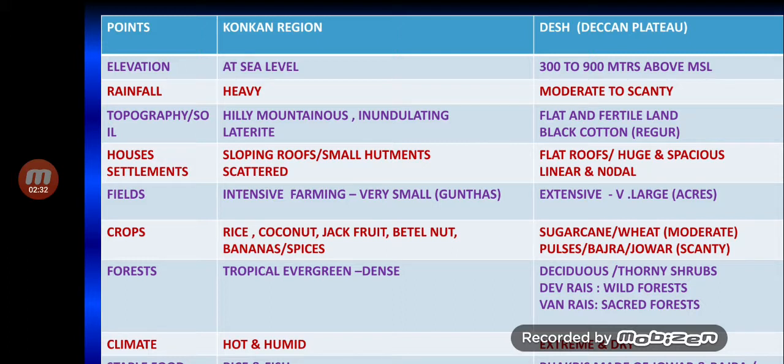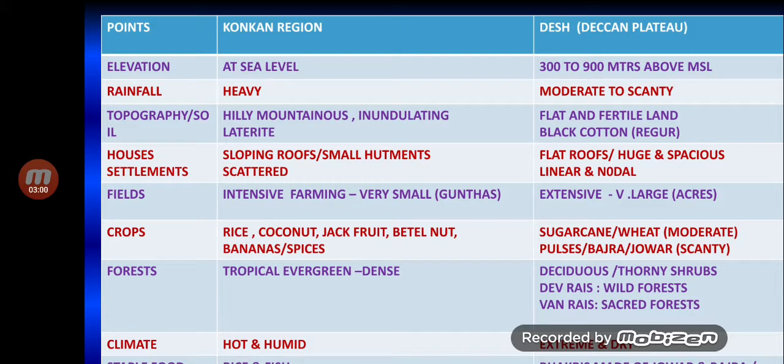From the point of view of elevation, Konkan region is almost at sea level. At certain areas, it varies from 0 meters right up to 100 meters above mean sea level. Whereas the plateau or the Desh of Maharashtra, the average height varies from 300 to 900 meters above sea level.